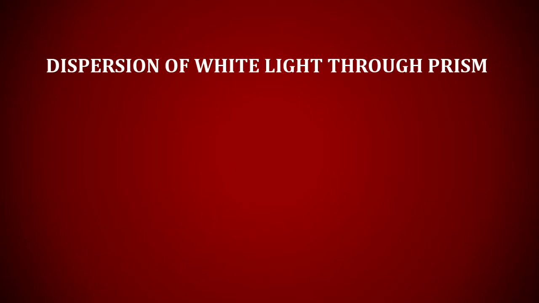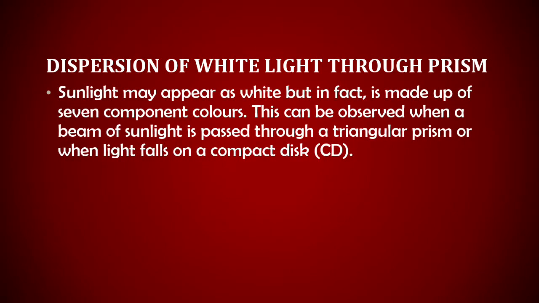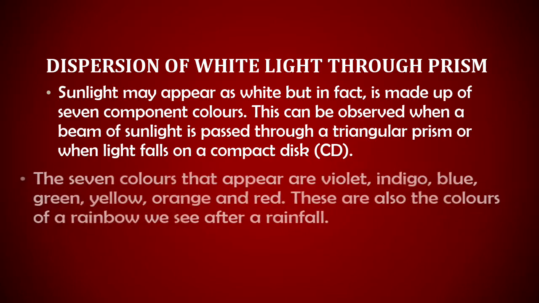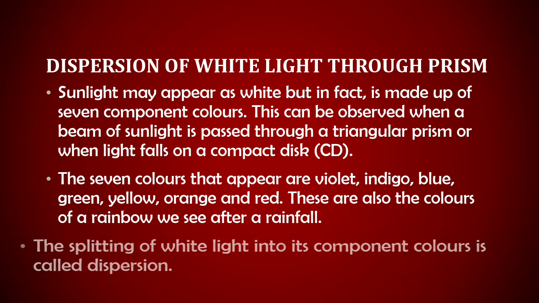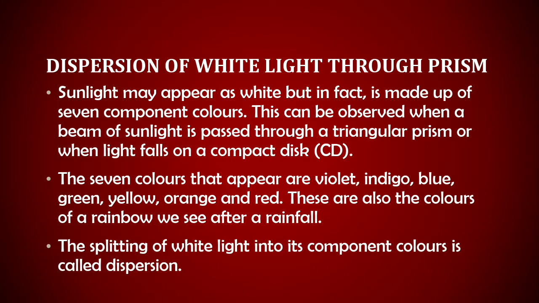Dispersion of white light through a prism. Sunlight may appear as white, but in fact is made up of 7 component colors. This can be observed when a beam of sunlight is passed through a triangular prism or when light falls on a compact disc, CD. The 7 colors that appear are violet, indigo, blue, green, yellow, orange and red. These are also the colors of a rainbow when we see one after a rainfall. The splitting of white light into its component colors is called dispersion.